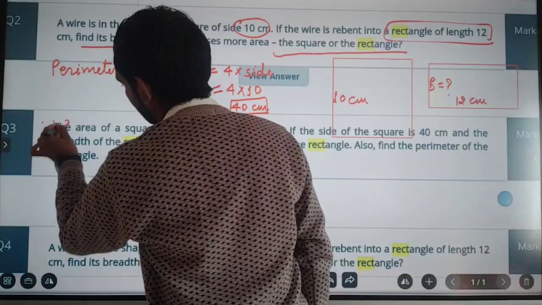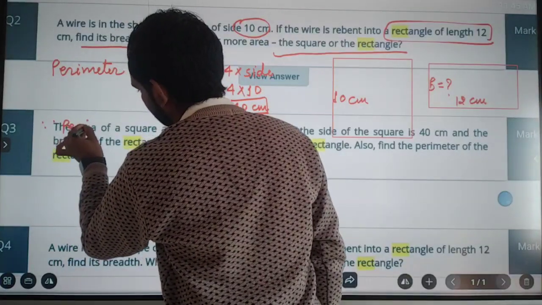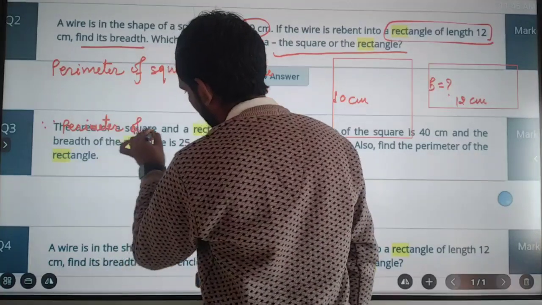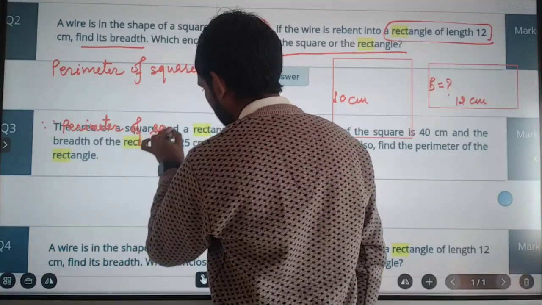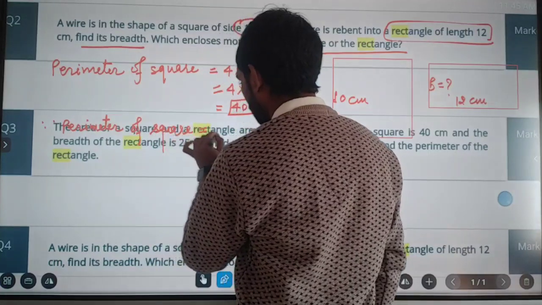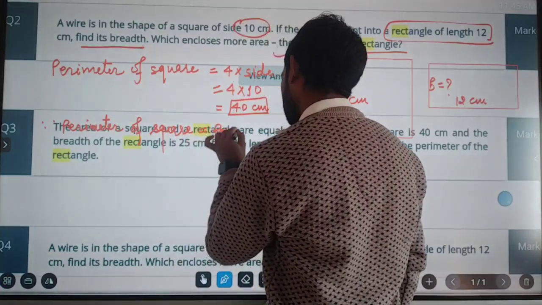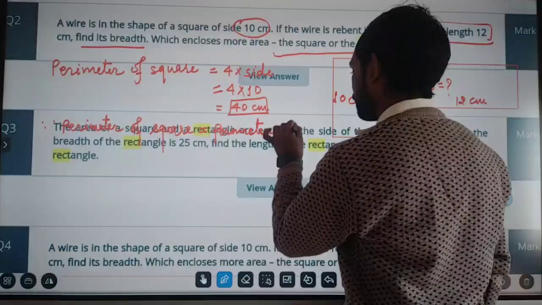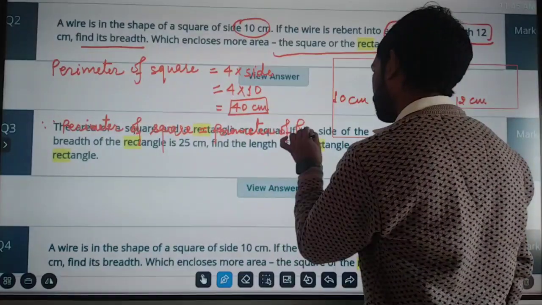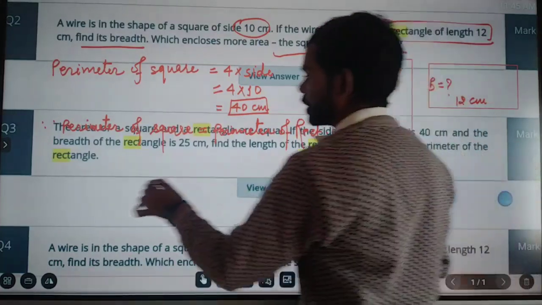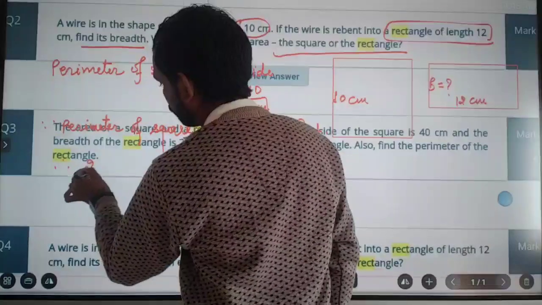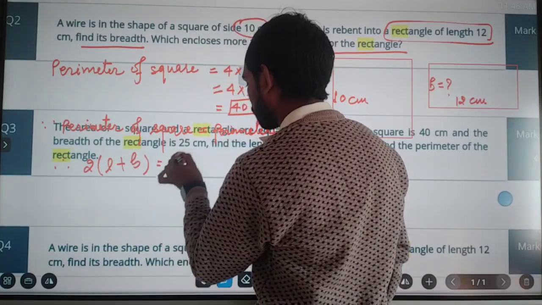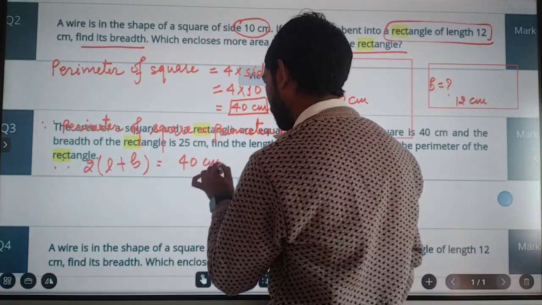Since perimeter of square is equal to the perimeter of rectangle, therefore 2 times of length plus breadth is equal to 40 centimeter.